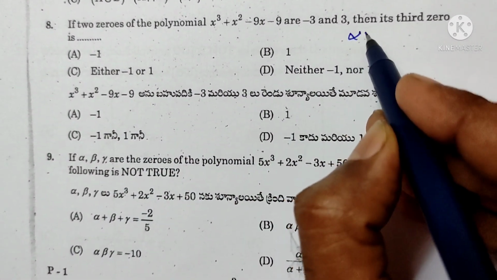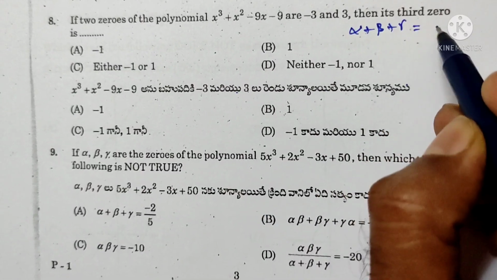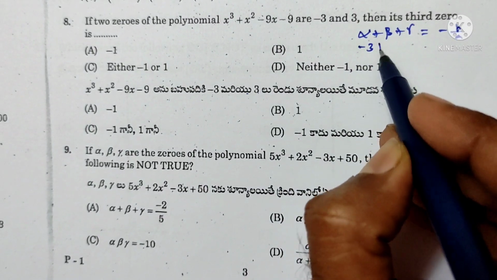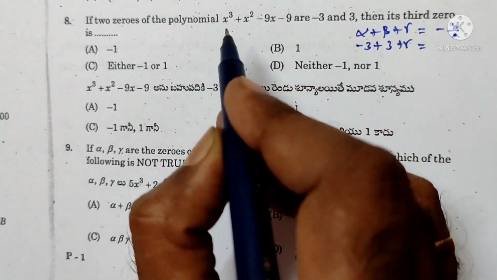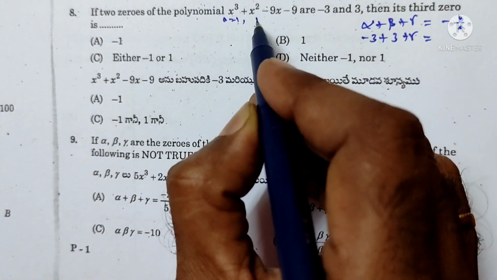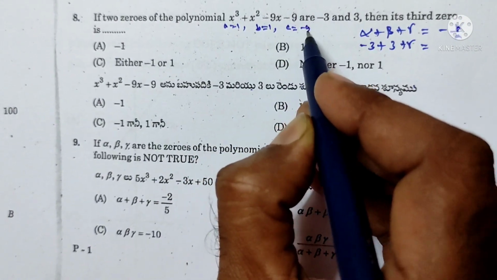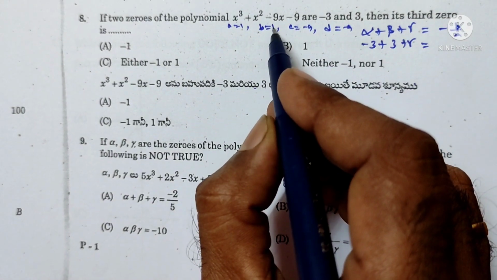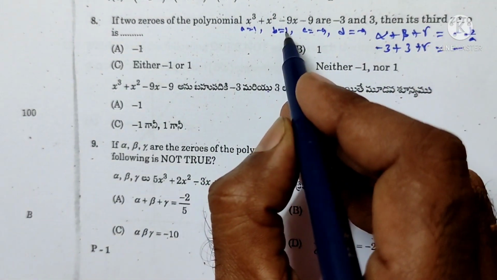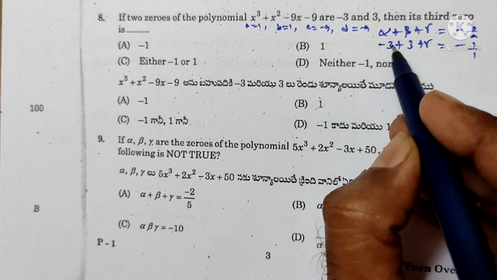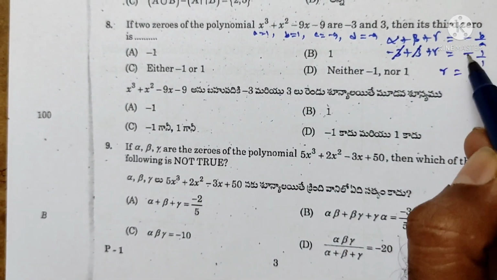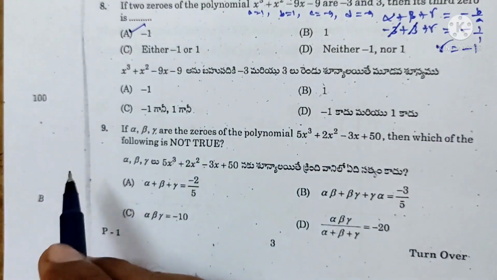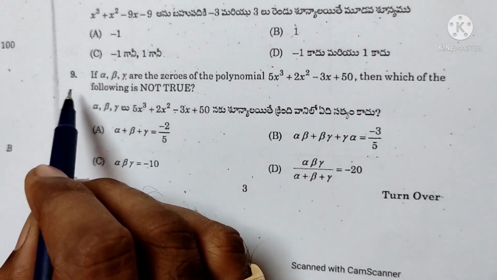Sum of the zeros formula: alpha + beta + gamma = −b/a. Alpha is −3, beta is 3, plus gamma. a is 1, b is 1, c is −9, d is −9. −b/a, −b is −1, a is 1, so −1/1. The +3 and −3 cancel, so gamma is equal to −1. Answer A is correct.